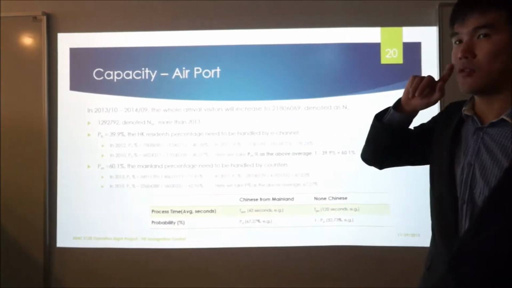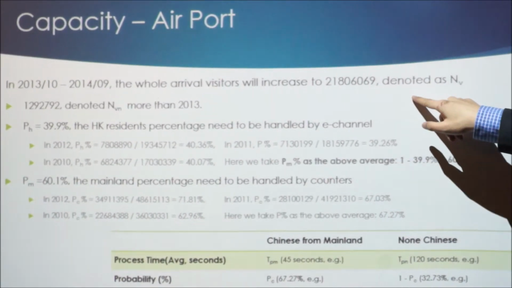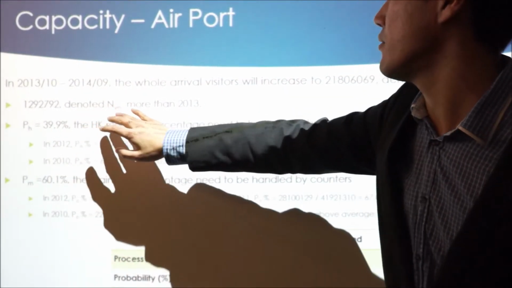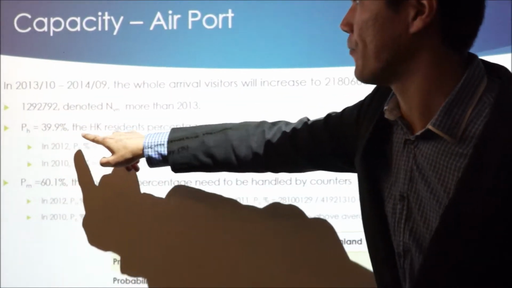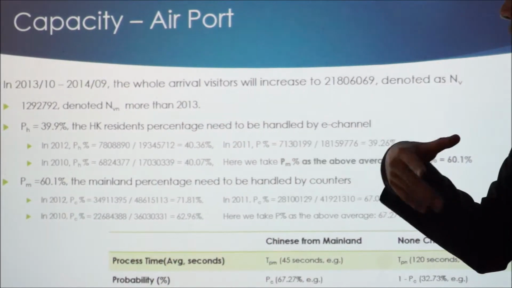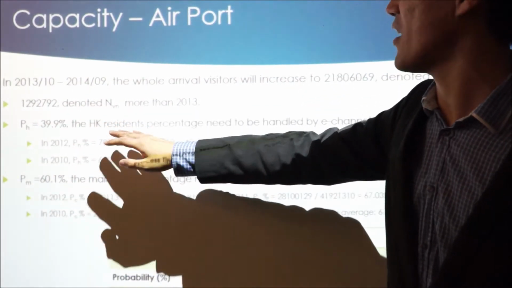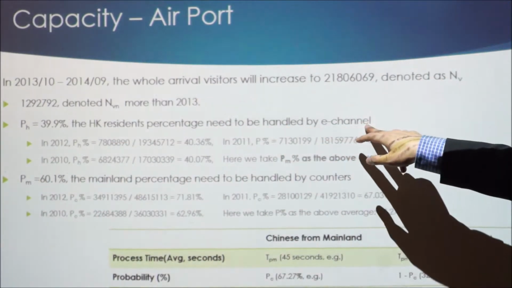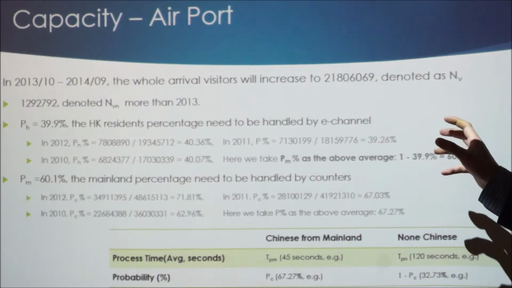In the coming year, we forecast that the whole arrival visitor number will increase to 21 million. In this part, there will be 1.3 million new visitors, more than last year. For this part of visitors, some of them are Hong Kong residents. This means they can be handled by each channel. For the rest, they need to be handled by counters.